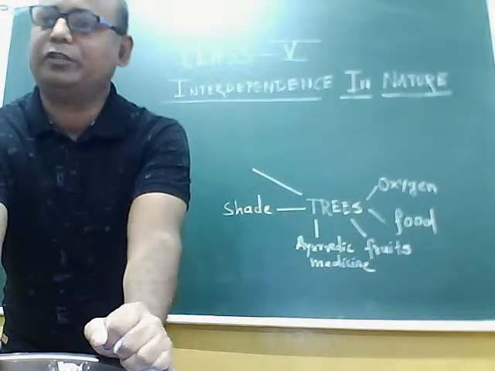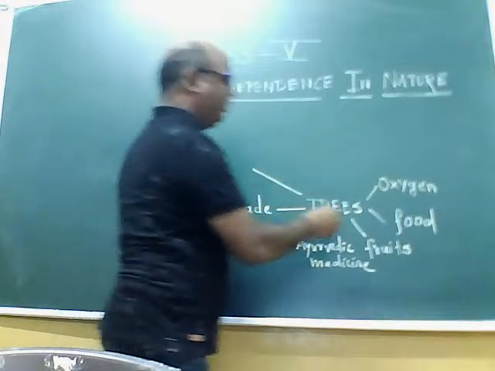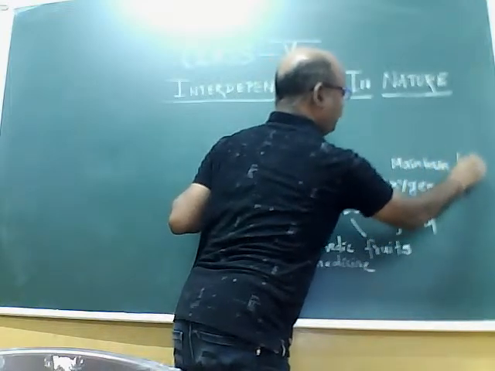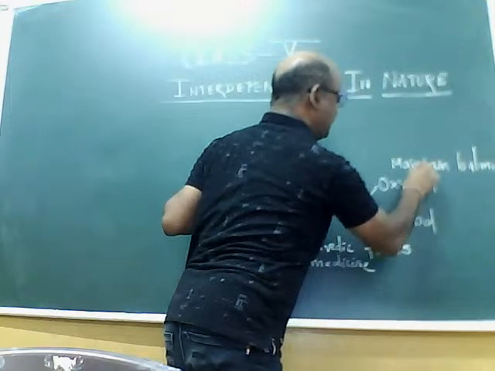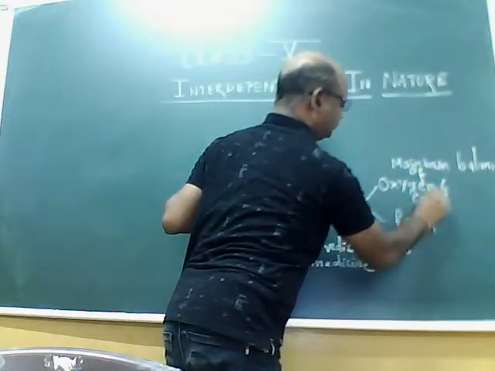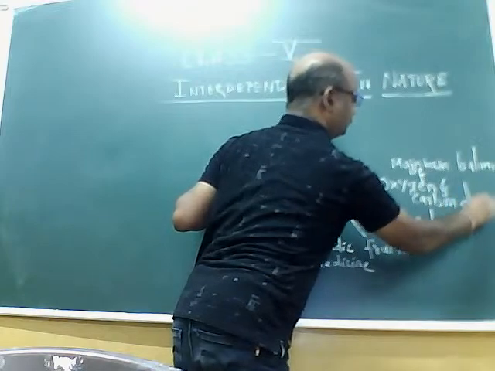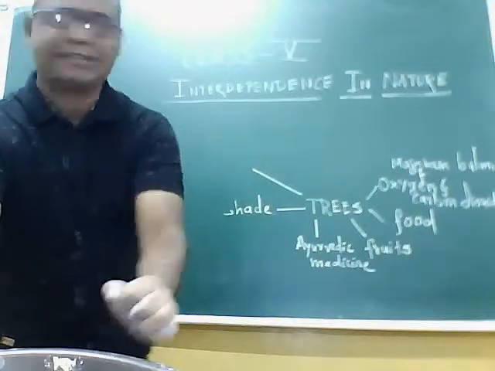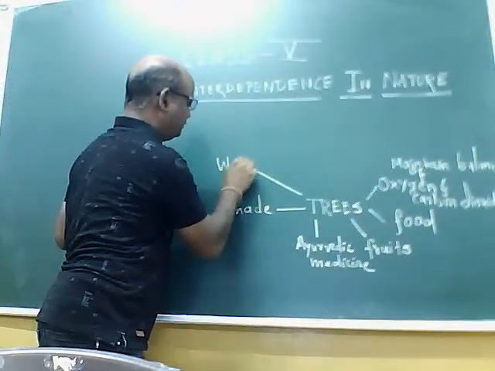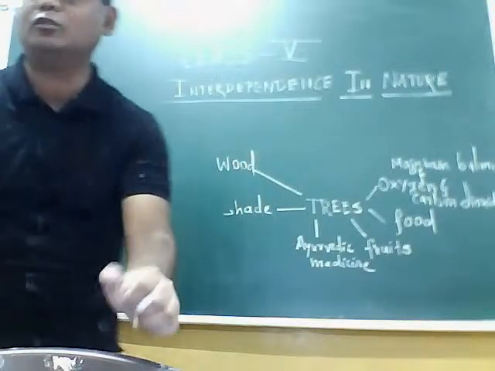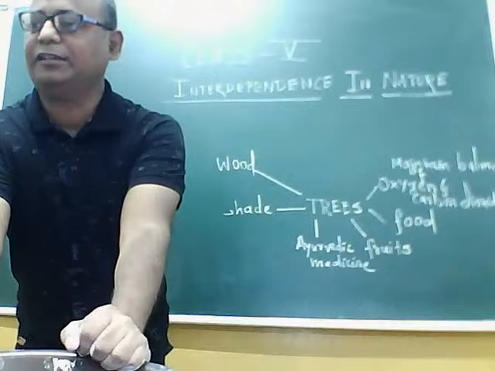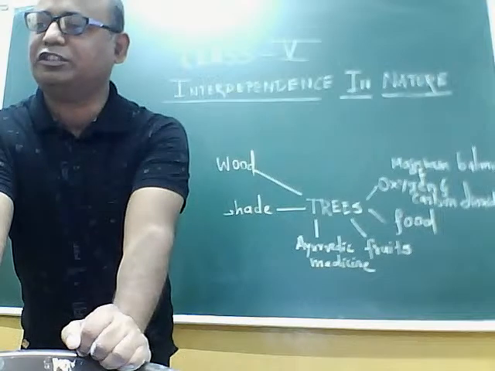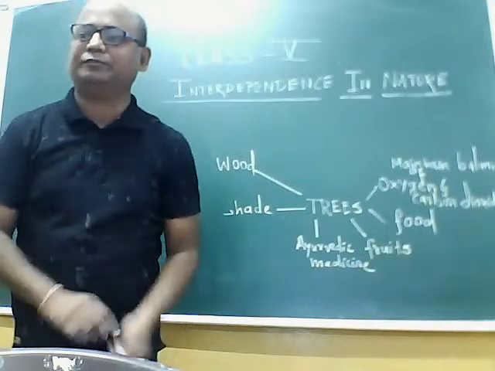Acha, carbon dioxide. They maintain the balance of oxygen and carbon dioxide. Then yes, they give us wood for furniture, for building houses, roads, bridges. Wood is already over, and maintaining the balance of carbon dioxide and oxygen is over. Don't repeat the same answer again and again.